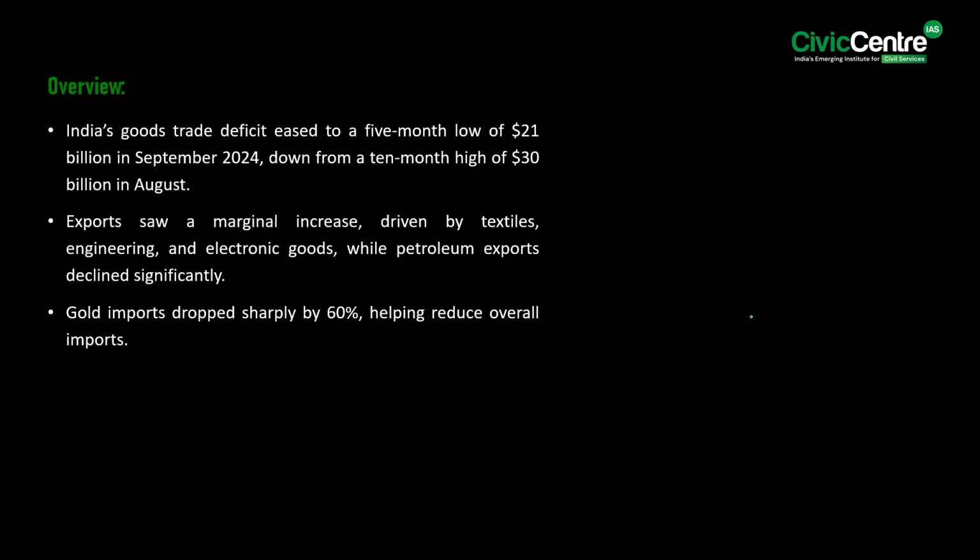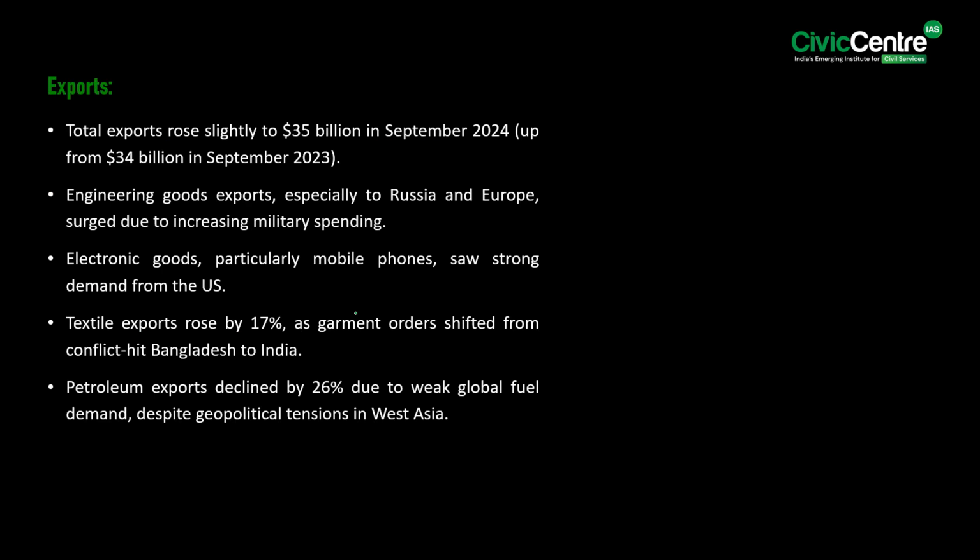See, India's goods trade deficit eased to a 5-month low of $21 billion in September 2024, down from a 10-month high of $30 billion in August. Exports saw a marginal increase driven by textiles, engineering, and electronic goods, while petroleum exports declined significantly. Furthermore, gold imports dropped sharply by 60%, helping reduce overall imports. Now, let us look at the key factors influencing the trade.